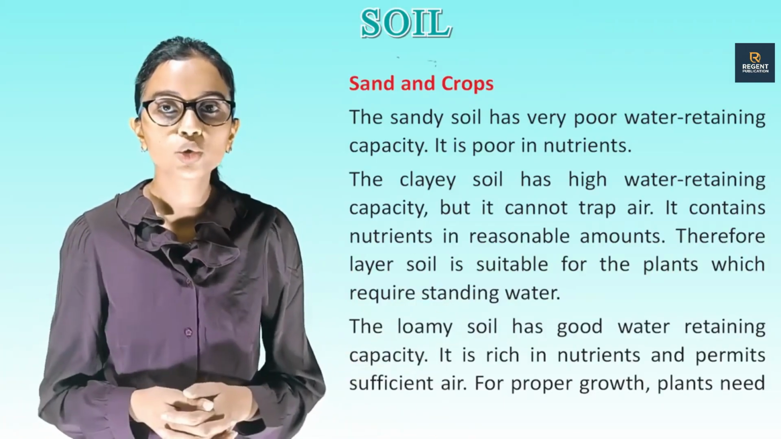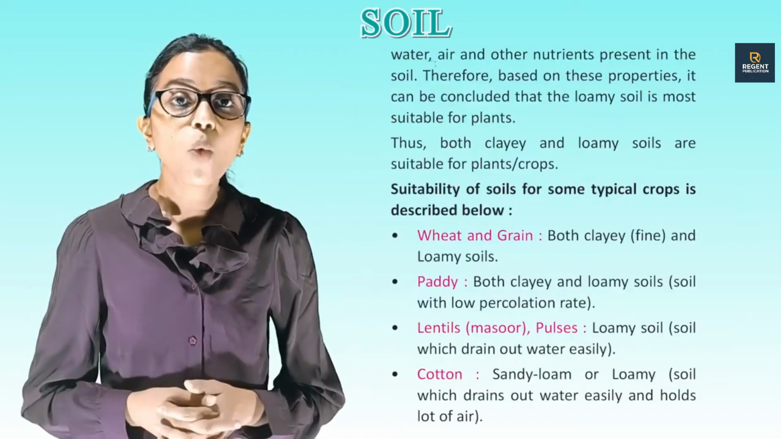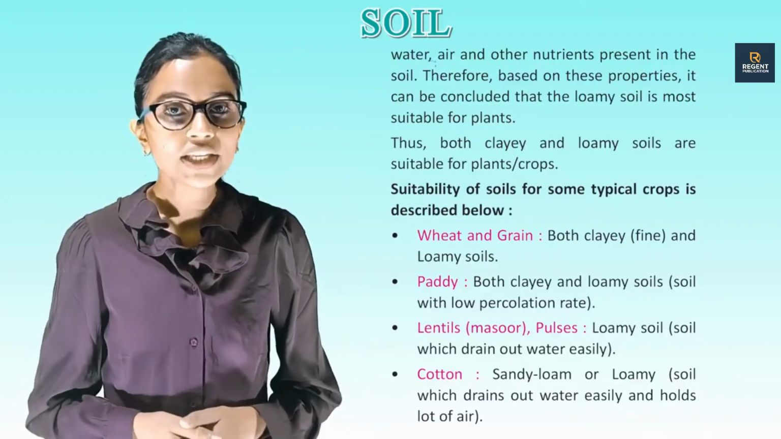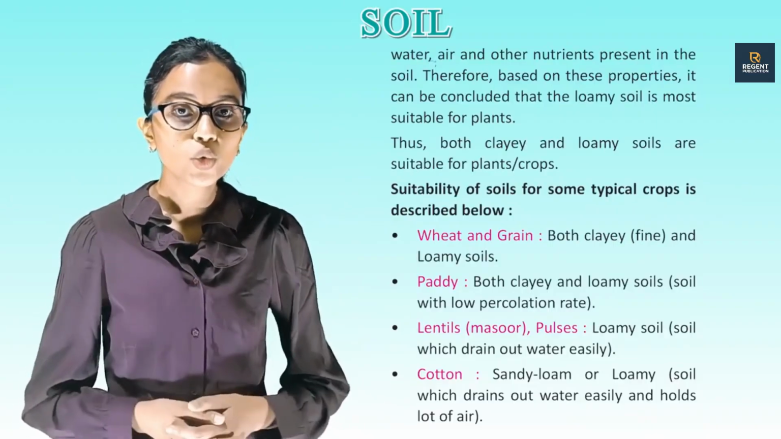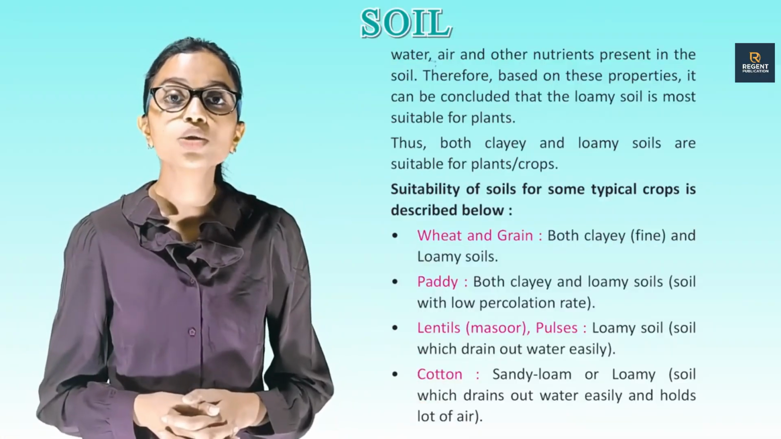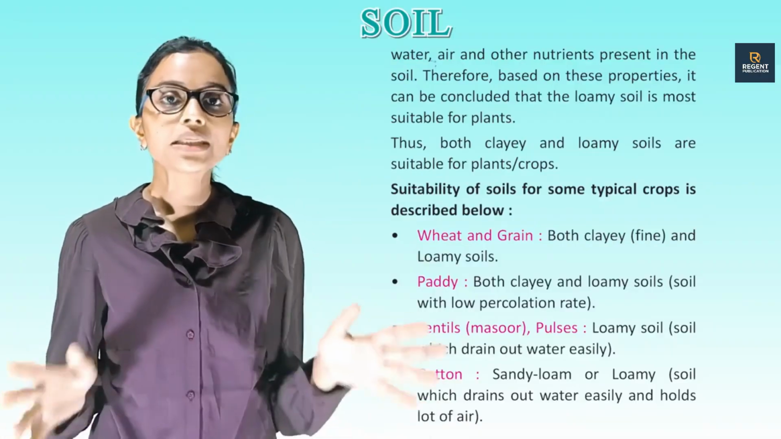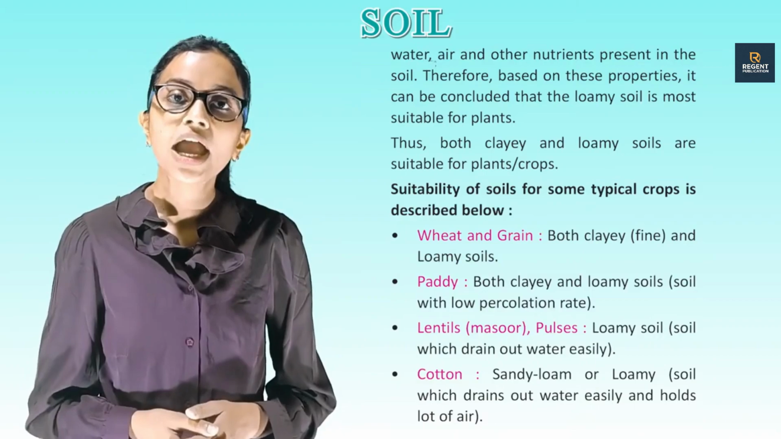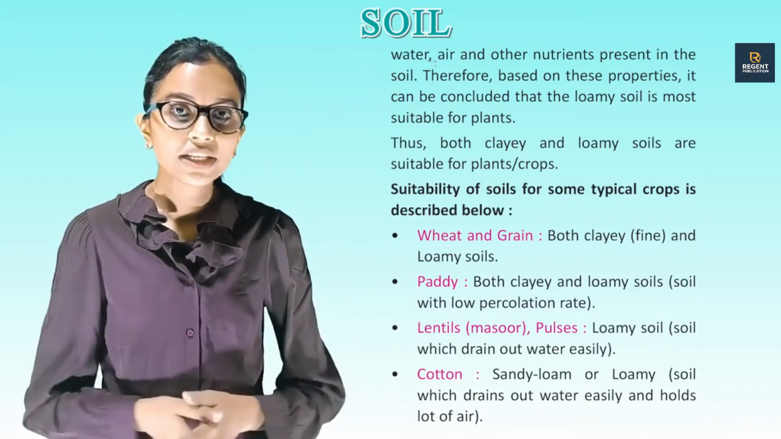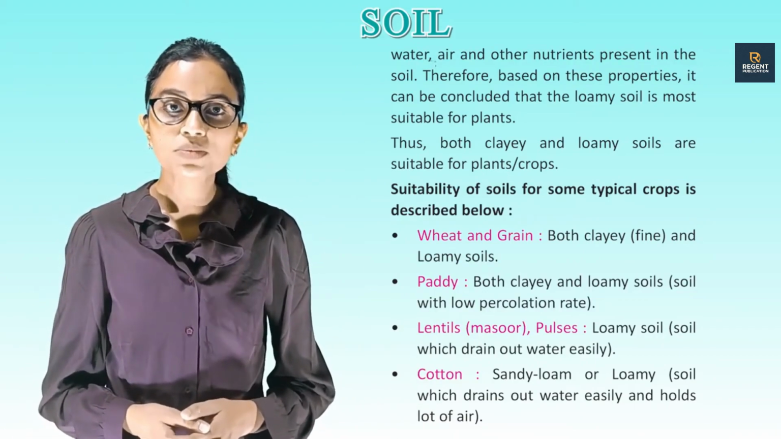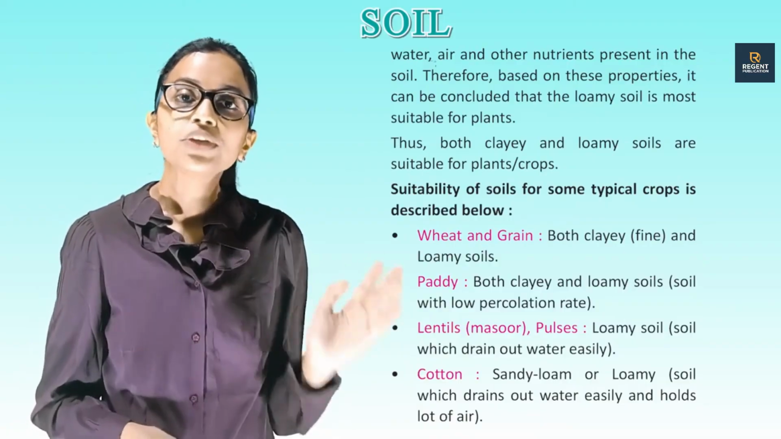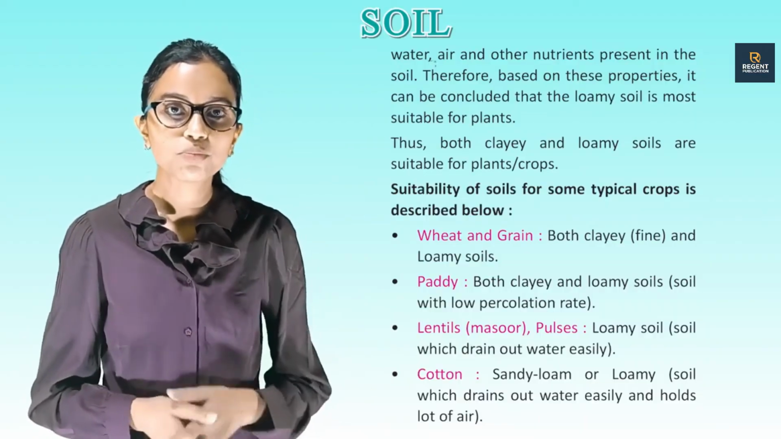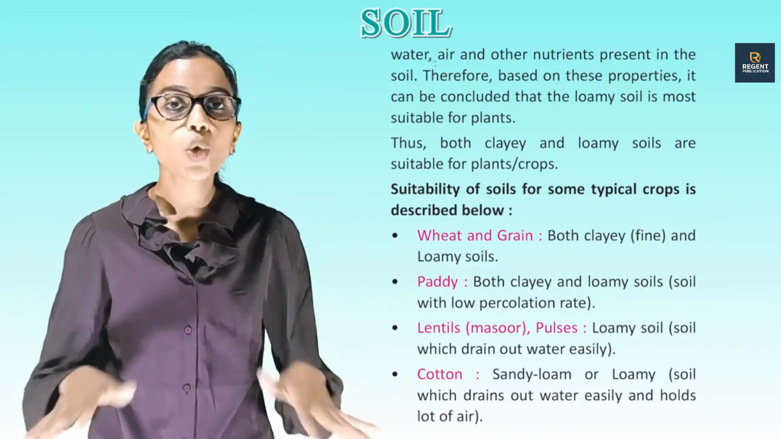For proper growth, plants need water, air and other nutrients present in the soil. Therefore, based on these properties, we can conclude that the loamy soil is most suitable for plants. Thus, both clay and loamy soil are suitable for plants and crops. Suitability of soil for some typical crops is described below. Wheat and gram: both clay and loamy soils. Paddy: both clay and loamy soil with low percolation rate.